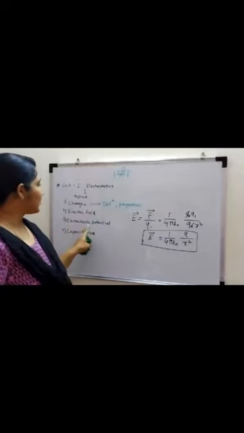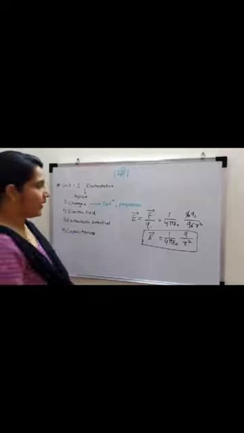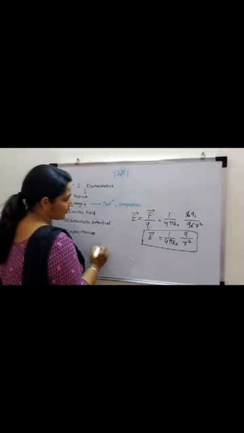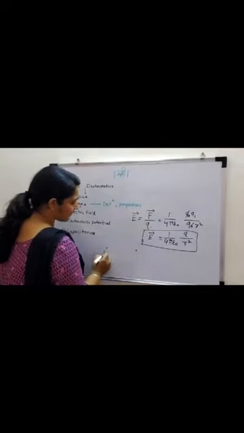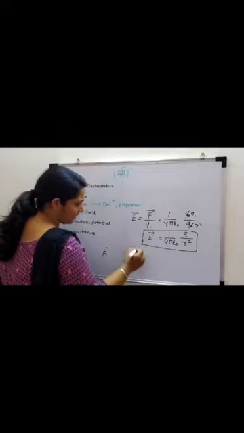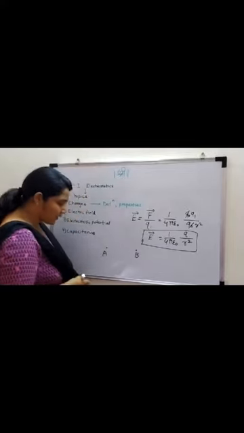Next is electrostatic potential. What will be the electrostatic potential? Let's say that I'm having two different points.